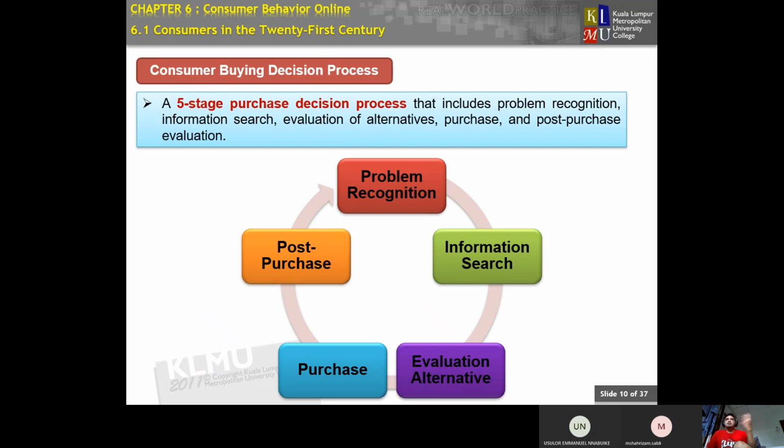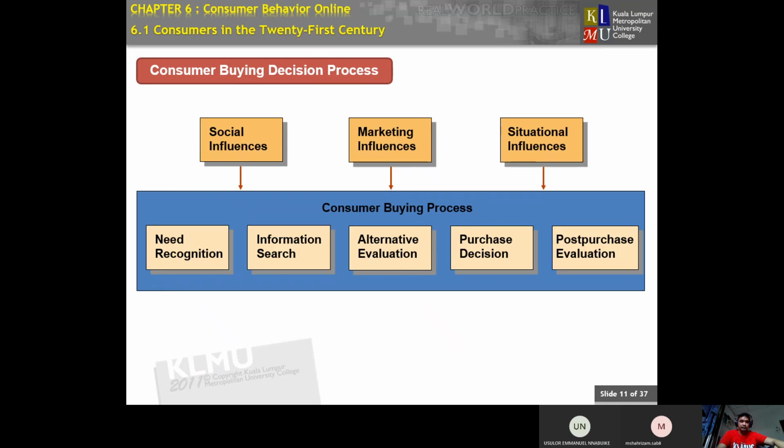We have a lot of information that you can search, so you need to evaluate which information is right regarding the product itself. Then you purchase the product, and then post purchase: are you satisfied or not when using the product itself? That is the post purchase stage.